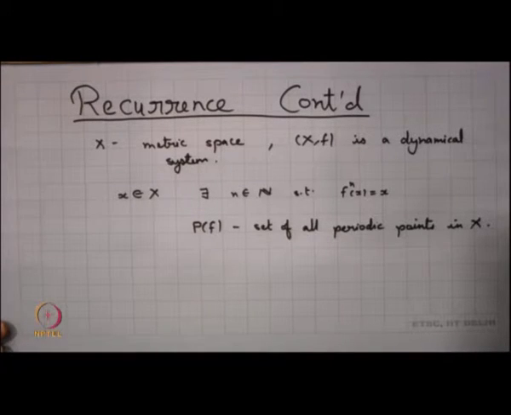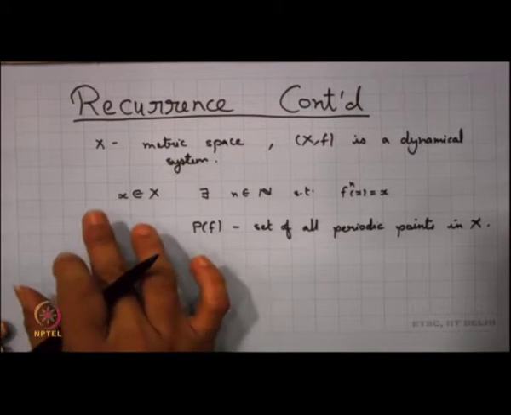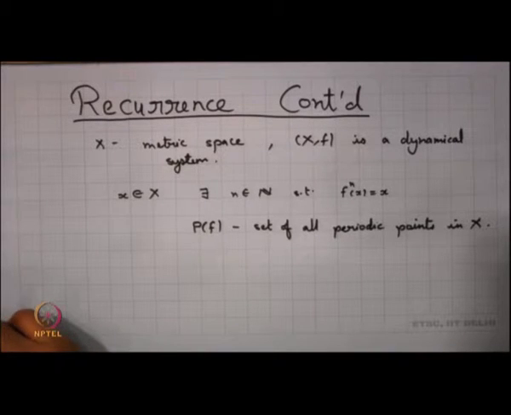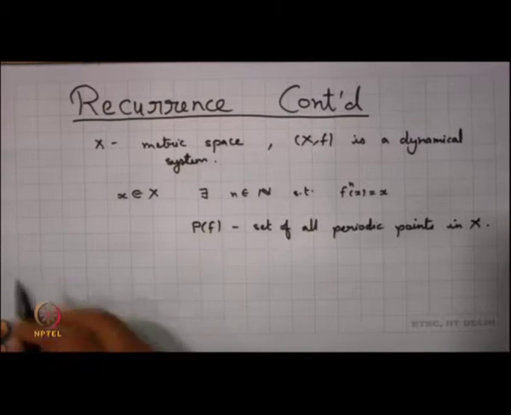We had seen a generalization of this concept of periodic points, and that was our recurrent point. What do we mean by a recurrent point?